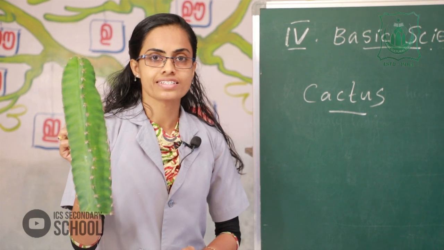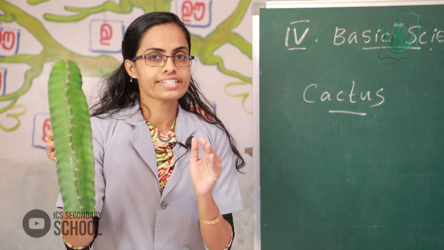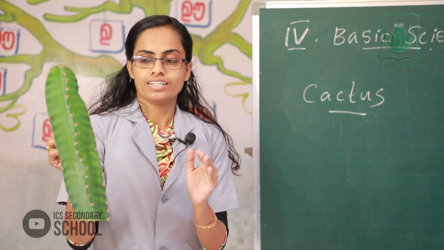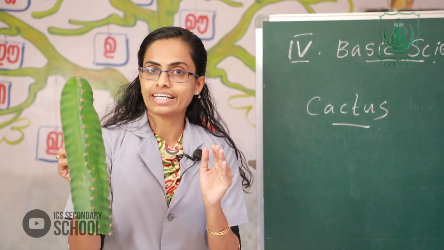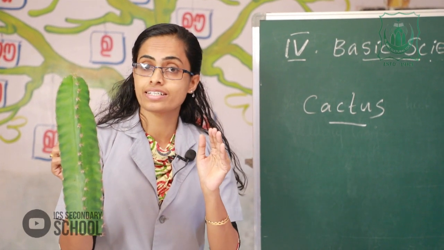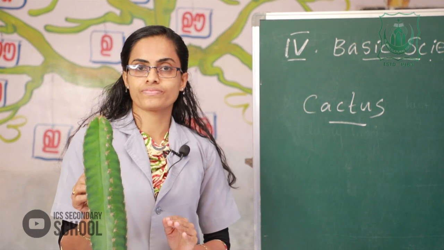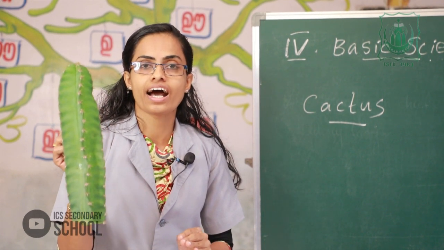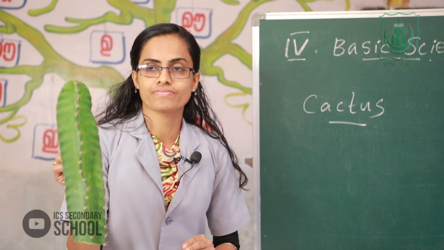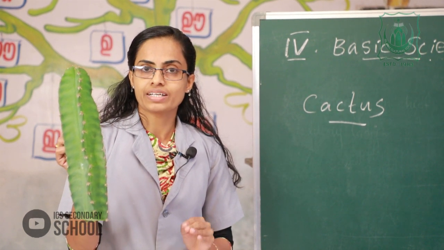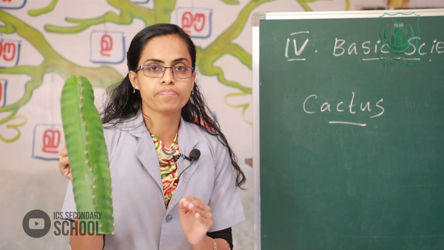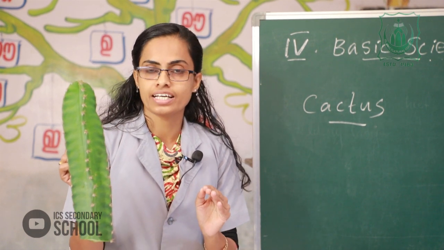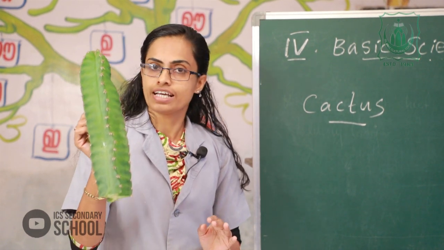You have already studied that most plants have green leaves. But these plants do not have leaves. Please listen to me. The cacti plant does not have leaves.